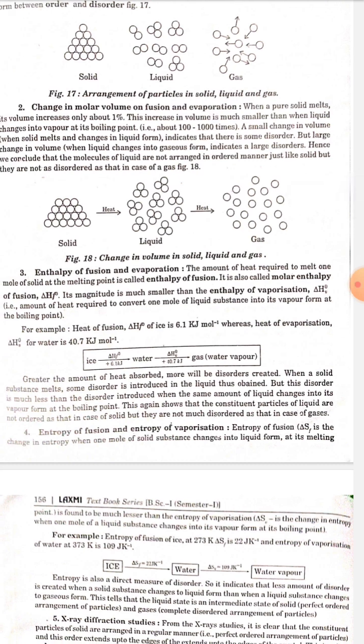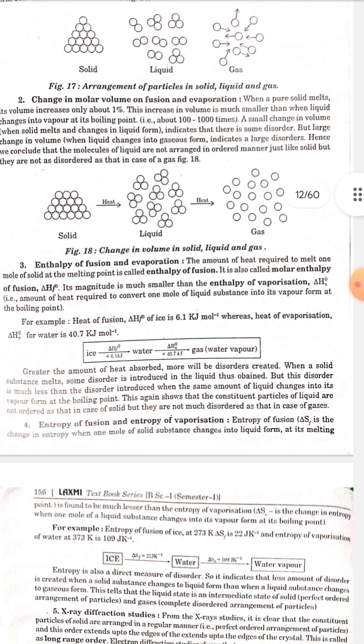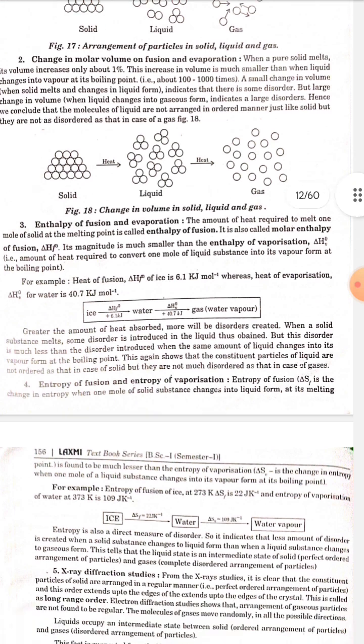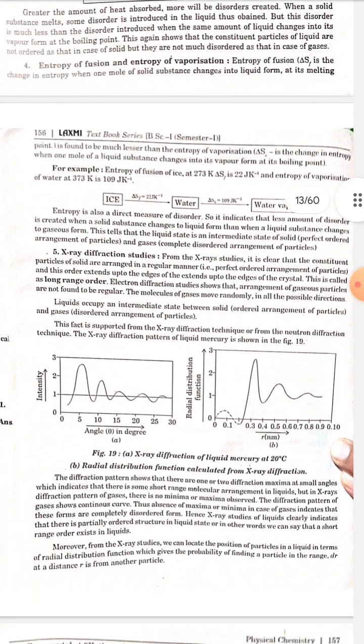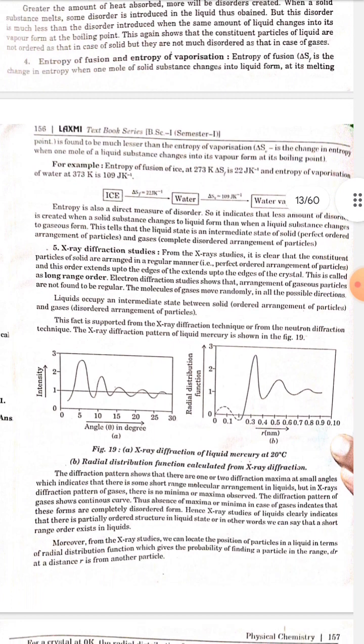Number 4, entropy of fusion and entropy of vaporization. Entropy of fusion, delta SF, is the change in entropy when one mole of solid substance changes into liquid form at its melting point. It is found to be much lesser than the entropy of vaporization. Delta SV is the change of entropy when 1 mole of liquid substance changes into its vapor form at its boiling point.